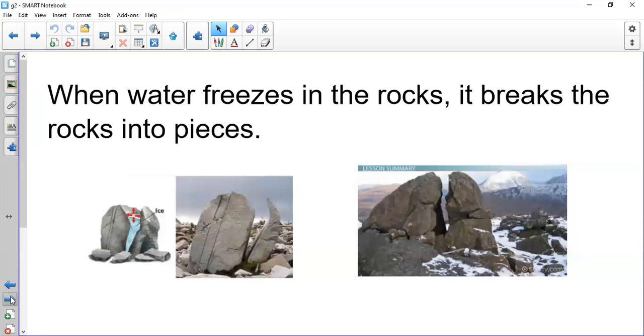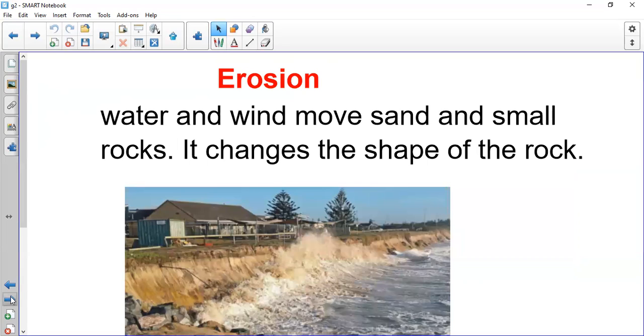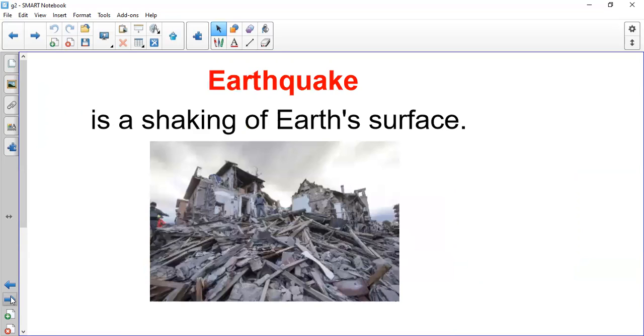It becomes bigger and bigger until it was broken. We said in erosion, when these rocks were broken, wind and water will carry these rocks to another place, will move them. So erosion: wind and water move rocks.